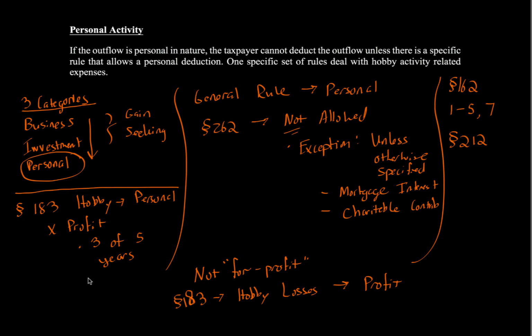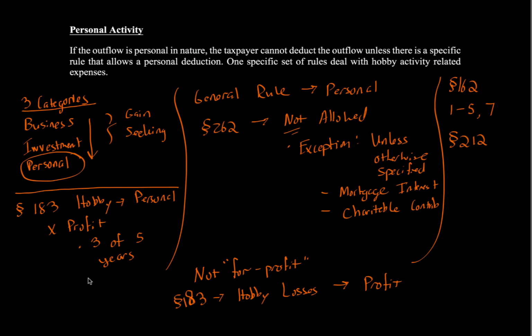So you're saying, well, why are you learning about the specifics of hobby losses 2017 and before? Well, really two main reasons. First, it helps distinguish from gain-seeking activities, business and investment, which is very important because if you are viewed as hobby loss, then you're not going to be able to get those deductions. The second is that the law could change. Just like the law was at a certain point, it could change again. So now we're going to talk about the specifics of hobby loss and what the rules were 2017 and before, just so you understand what's going on, and then we'll come back and we'll recap those things.